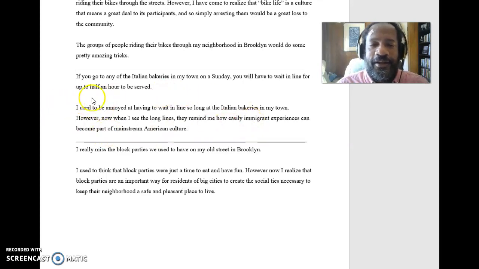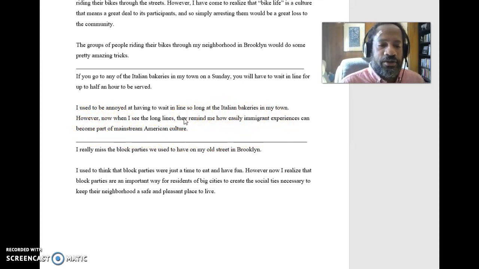Now, you see that it is longer, right? You'll also see it's got that however in there, right? Because it's saying, look, I get annoyed because I have to wait in line for the bakery. Well, that may be true, right? You go to the bakery, you have to wait in a long line there for a half hour. But however, here's what we can learn from this, right? Here's a big idea about how easily immigrant experiences can become part of mainstream American culture. And so that's an idea that we can potentially explore, right? To what extent do these immigrant experiences become mainstream?